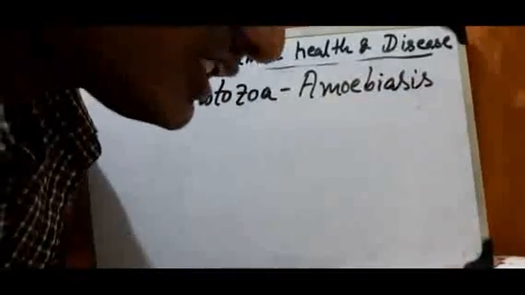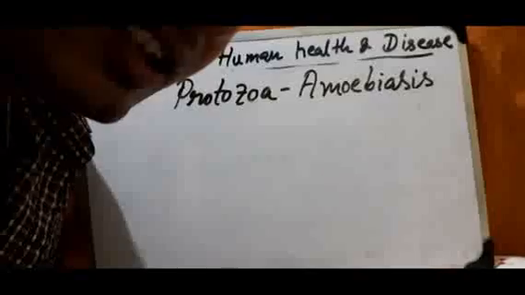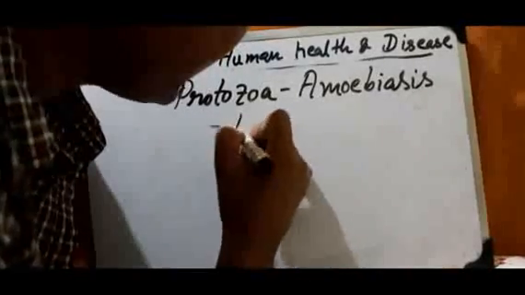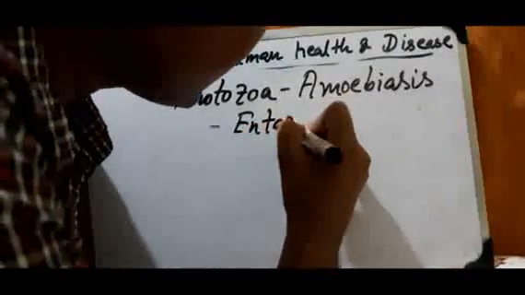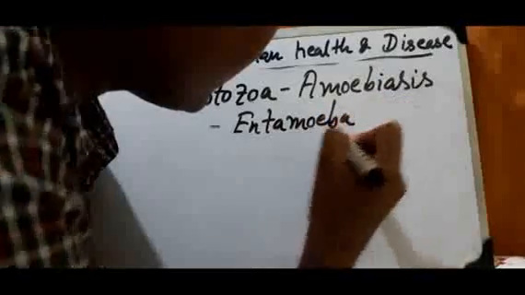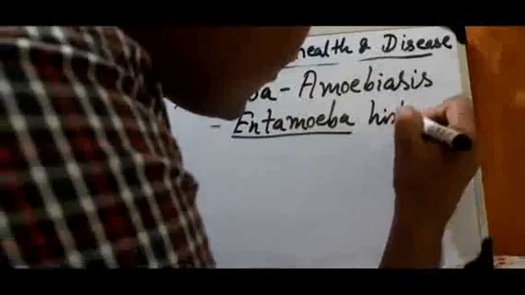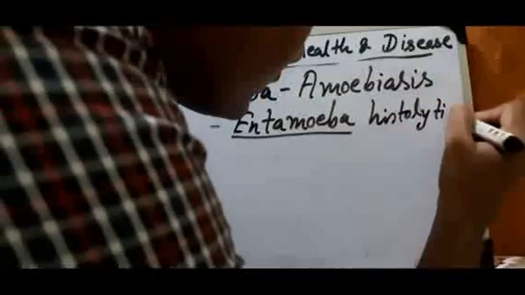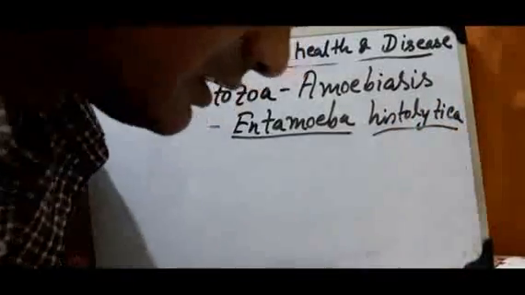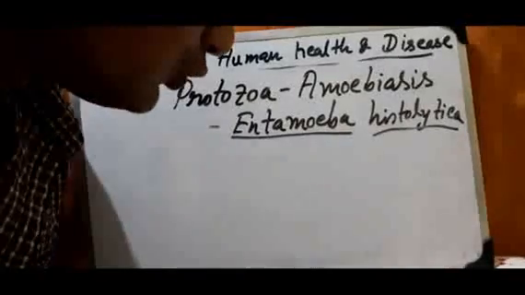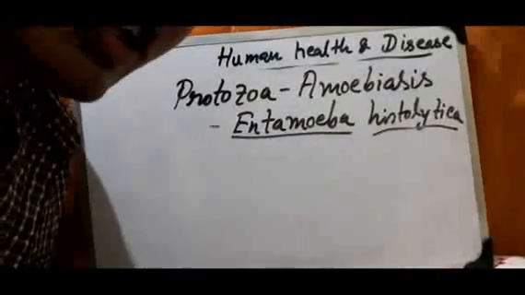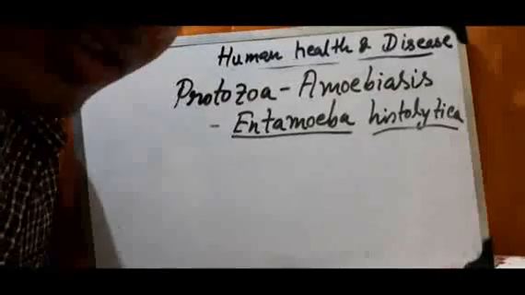Amoebiasis disease is also called amoebic dysentery, and the name of the pathogen is Entamoeba histolytica. That is the name of the pathogen which causes amoebiasis. It is also called amoebic dysentery.